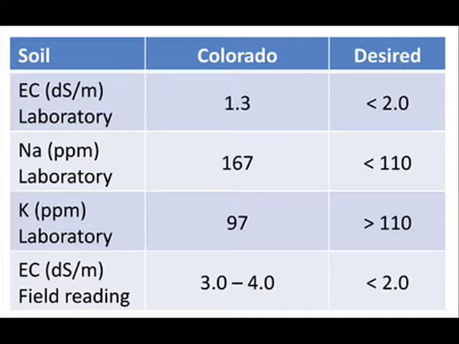To avoid rapid blight, it's important to maintain soil salinity below 2 decisiemens per meter, even though Poa annua can actually tolerate soil salinity up to 4 decisiemens per meter without serious stress. In addition, soil sodium levels above 110 parts per million are frequently associated with rapid blight, so we have to set the desired sodium level below 110 parts per million. We've also included a desired value for potassium of more than 110 parts per million.